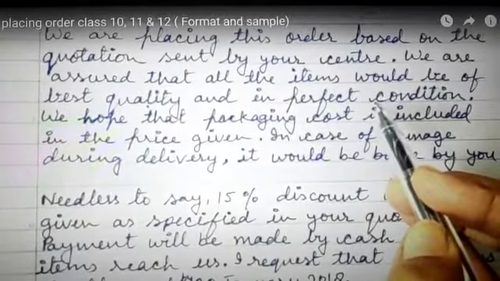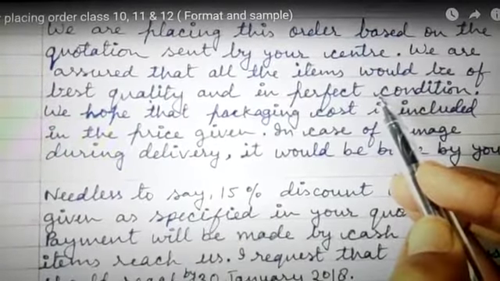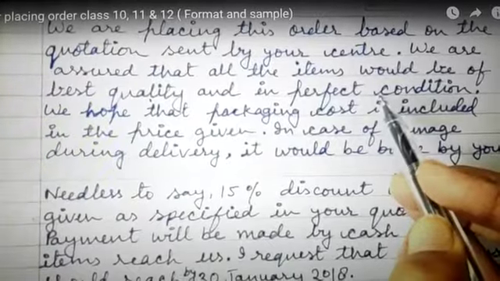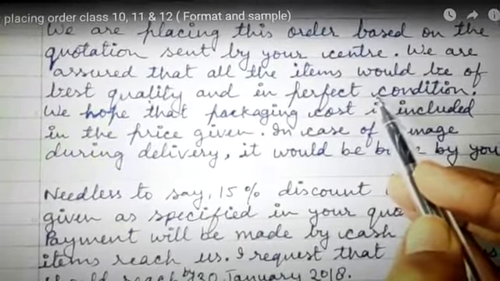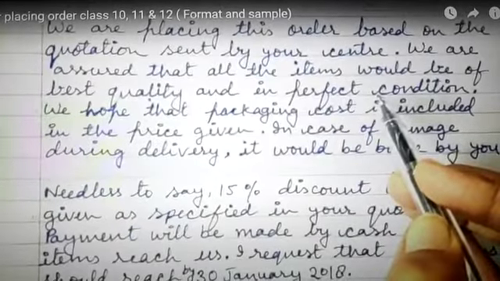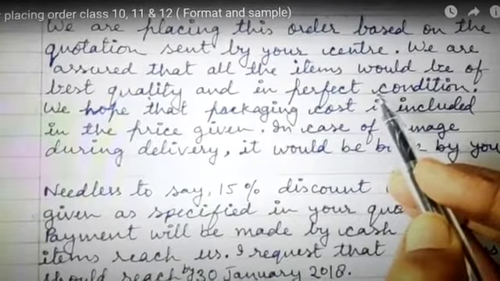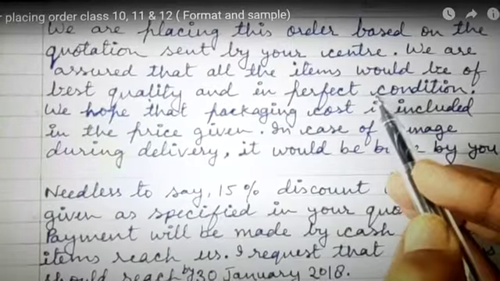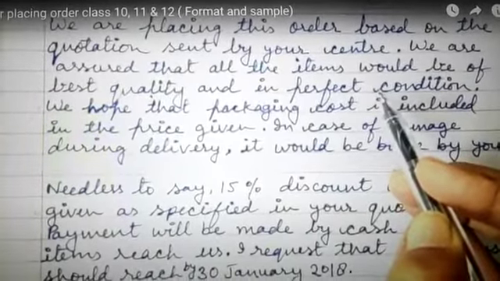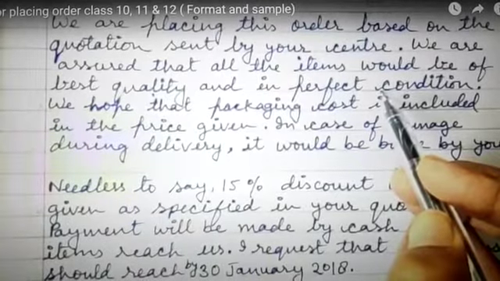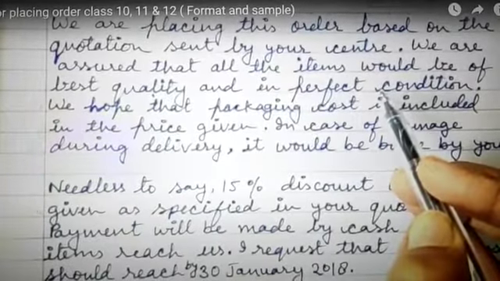In case of any damage during delivery, it would be returned at your cost. Needless to say, the 15% discount would be given as specified in your quotation, and payment will be made by cash once the items reach us. I request that the items reach us by 30th January or the date that you have given.